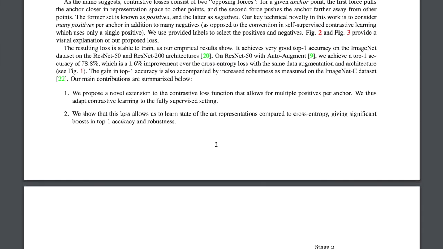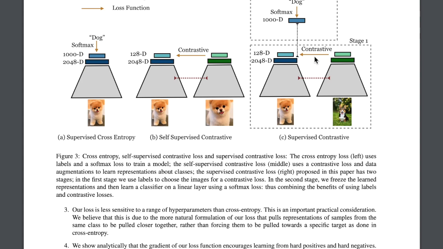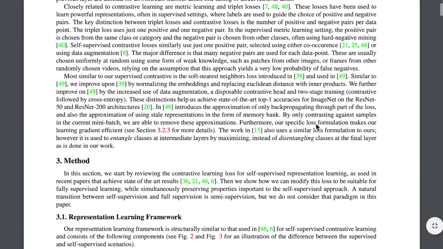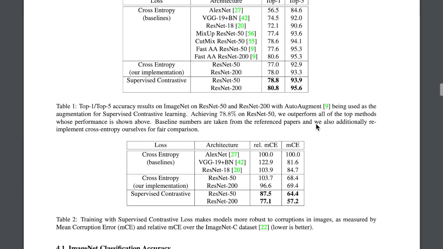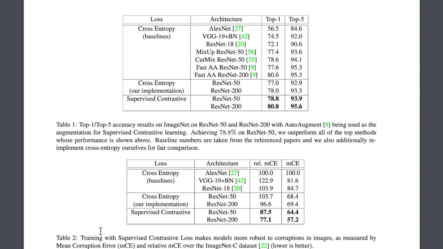So you put the embeddings of all the dogs closer than the cats or trucks or ships or frogs or something like that. This works with a two-stage pipeline where the model is pre-trained with the contrastive loss and then fine-tuned for classification by replacing the top layer and then training a new layer with the cross-entropy loss function. The authors show 1.8% ImageNet top 1 gain with the ResNet 50 and 2.8% with the ResNet 200. They also show that this makes it more robust to corrupted images, evaluating it on the ImageNet C dataset.